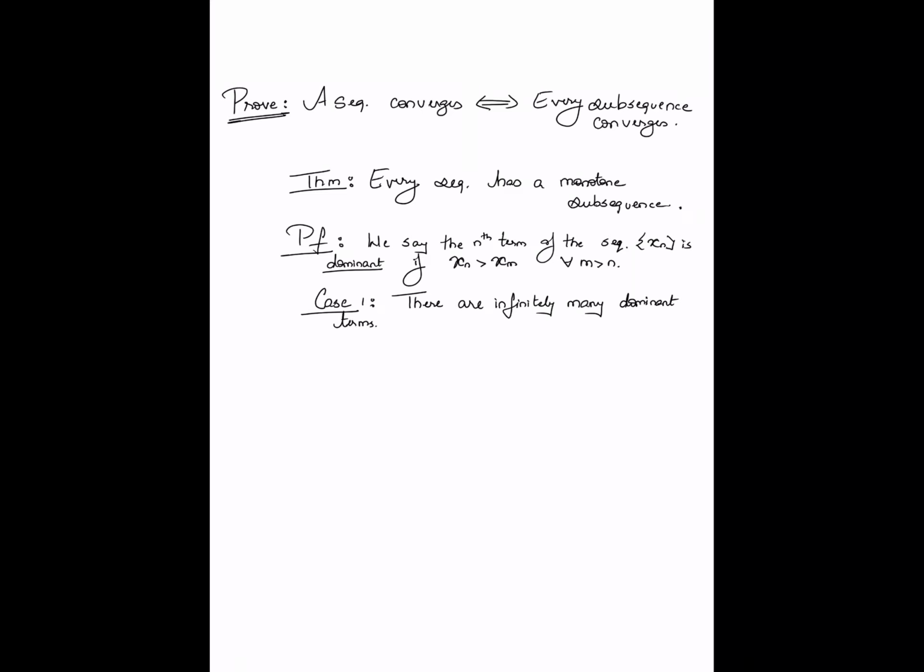And case two is that there are finitely many dominant terms. So we've defined dominant terms, and there are only two possibilities for any given sequence: it has infinitely many dominant terms, or it has finitely many. Okay, so if there are infinitely many dominant terms, then it's trivial that I can construct a decreasing sequence containing only the dominant terms.